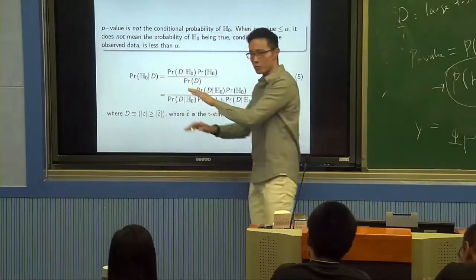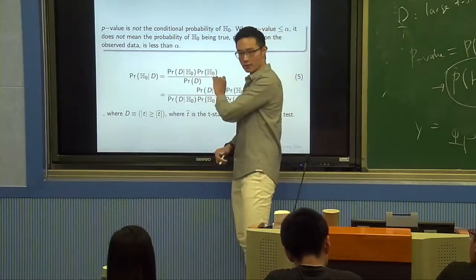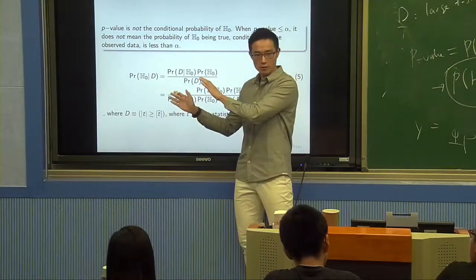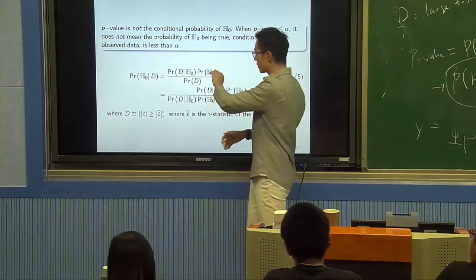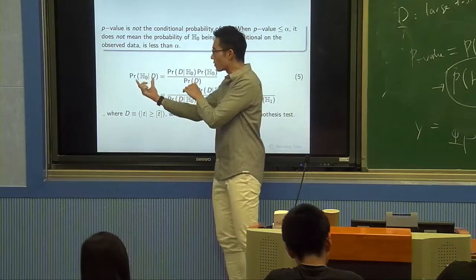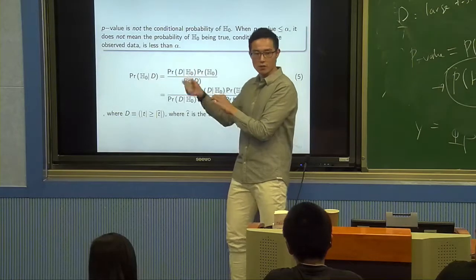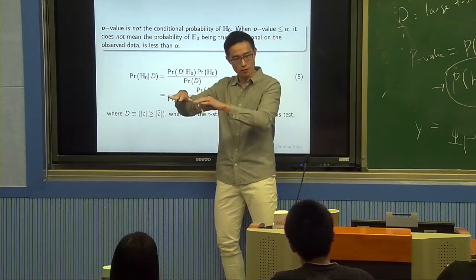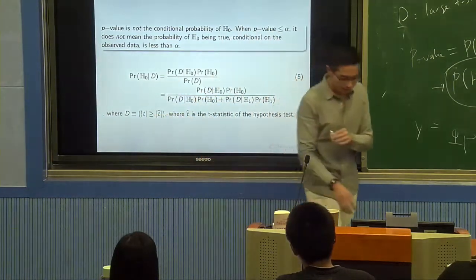So even if the p-value is really small, like below 5%, that looks like it's very unlikely here. But before seeing the data, we all believe that H0 should be true. Then the effect of the p-value on my posterior belief should be just to decrease this. So the effect of the p-value is that our posterior belief will be slightly lower than this one, because we adjust, right? Because the data tells us, look, it's not that likely, so we downward adjust our belief, but the belief should still be pretty large in nature, right?